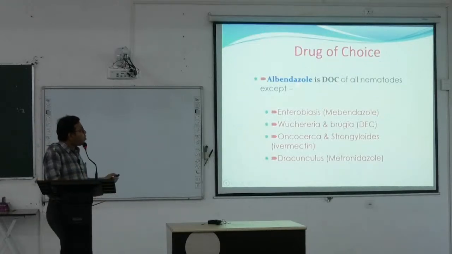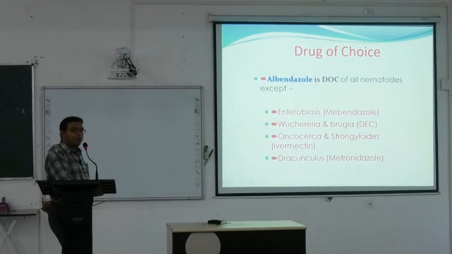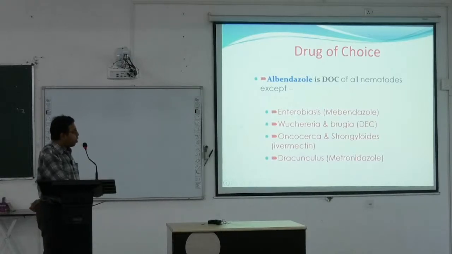Now coming to the drug of choice: albendazole is the drug of choice for all nematodes except Enterobius vermicularis. For Enterobius vermicularis, mebendazole is the drug of choice. Wuchereria bancrofti and Brugia malayi cause filariasis. Until now the drug of choice is diethylcarbamazine citrate. Apart from this, ivermectin is also used. For onchocerciasis and strongyloides, ivermectin is the drug of choice. And for Dracunculus medinensis, metronidazole is the drug of choice. We will come to the metronidazole.